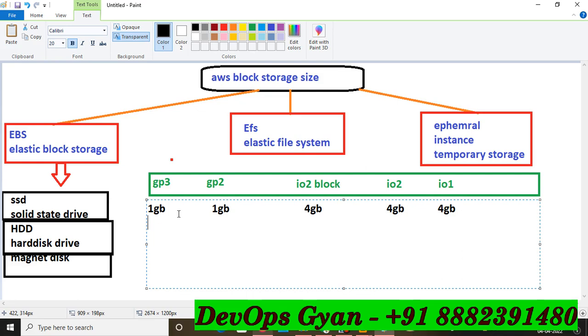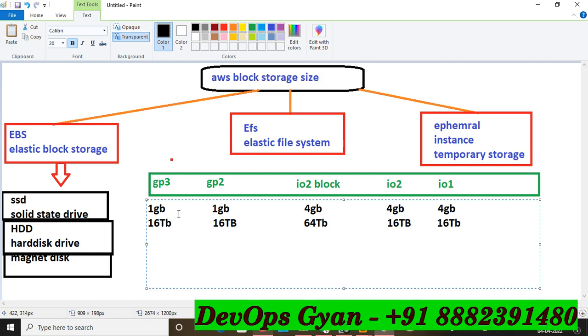Similarly, friends, in GP3 general purpose, the maximum volume size is 16 TB, and GP2 the same, 16 TB. I'm going to write here 16 TB, and IO2 block size you can take a maximum of 64 TB, and similarly IO2 you can take 16 TB. Everything I will show in the practical just to understand. And here IO1 you can take the same 16 TB. Okay, so minimum and maximum.